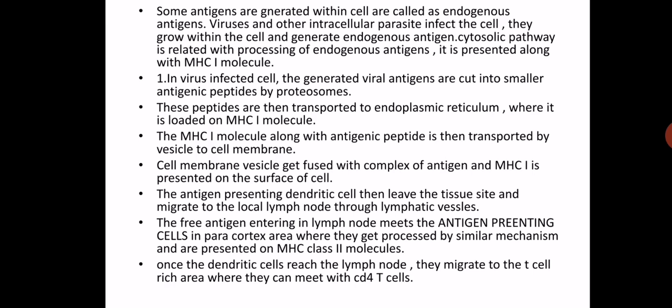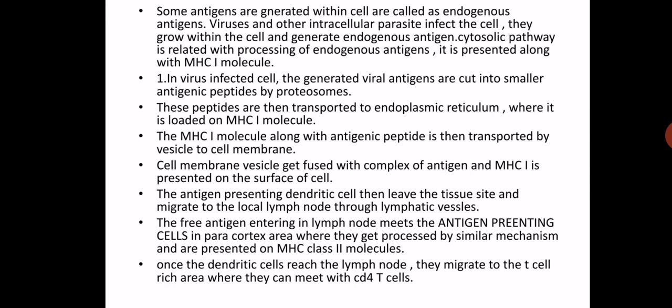Now the free antigen entering the lymph node meets the antigen presenting cell in the paracortex. We know the lymph node structure, which you have discussed. The whole complex is coming there.